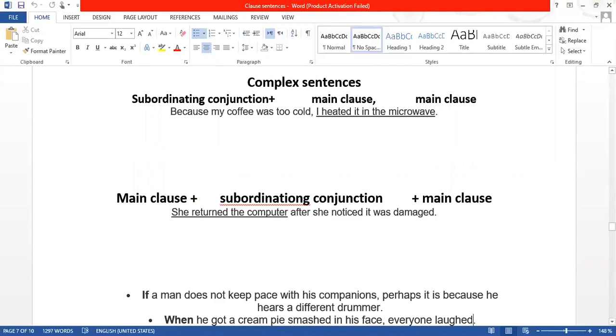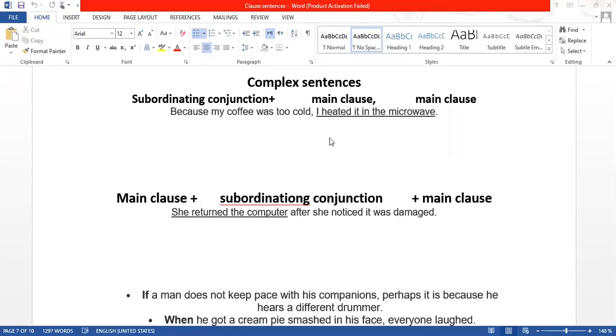Okay, so today we'll be doing these complex sentences. And I told you in the beginning that we have these four types of sentences in English. Simple sentence, that is just one clause. Then compound sentences, we did that, when we have two clauses, and those two clauses are connected with the help of coordinating conjunctions. And now today we'll be doing complex sentences. So the formula for a complex sentence is this one.